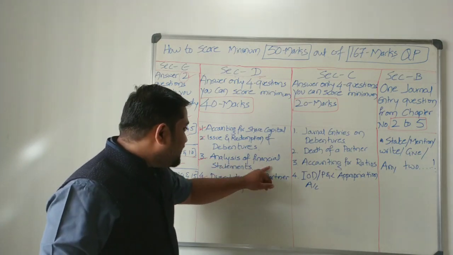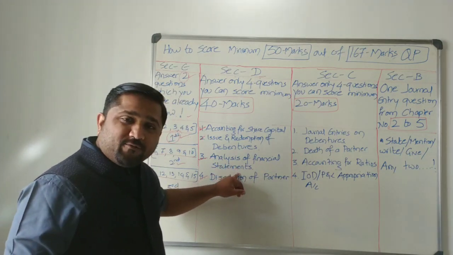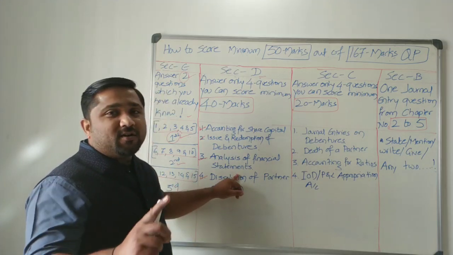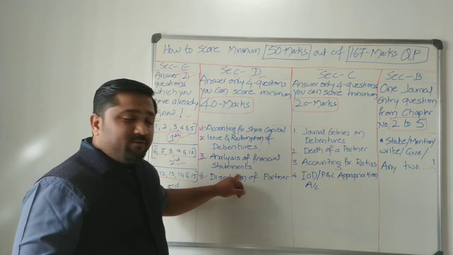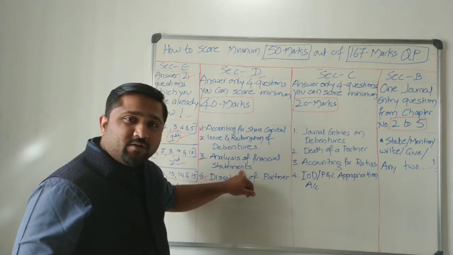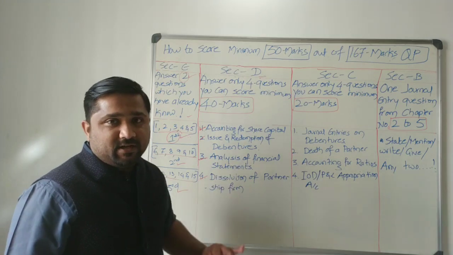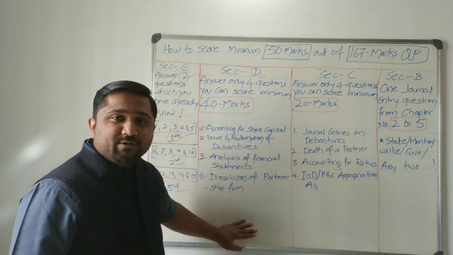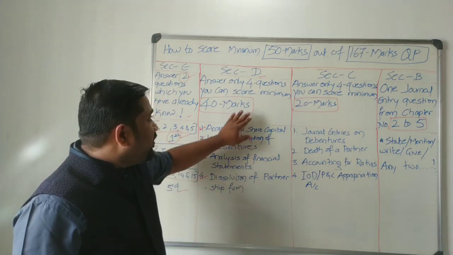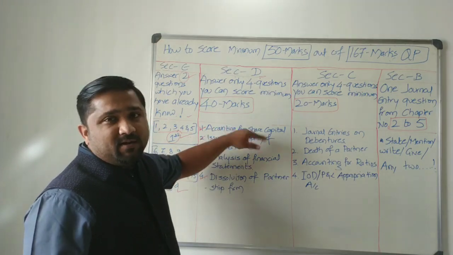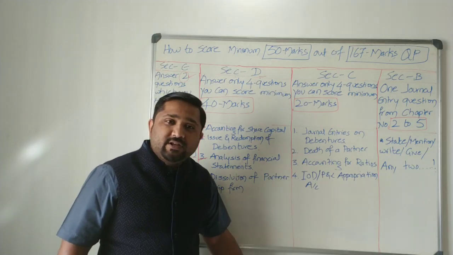analysis of financial statement. You just need to find out whether the question asks for a comparative statement or a common size statement. If you are able to find that out, again it is a very easy question. Dissolution of a partnership firm, 3 ledger accounts. So minimum you can score 40 marks out of 48, 48 plus 3 if you consider 3 questions.